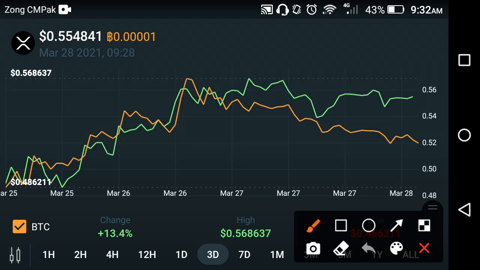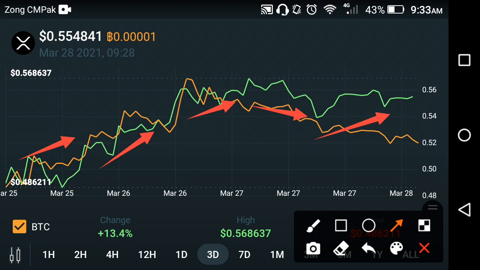Oh my God! As you can see on the graph of the XRP Ripple coin, in the previous 3 days they start jumping upward. That's the live prediction of the previous 3 days of XRP Ripple coin. As you can see, the graph is jumping upward, absolutely jumping upward in the last 3 days.